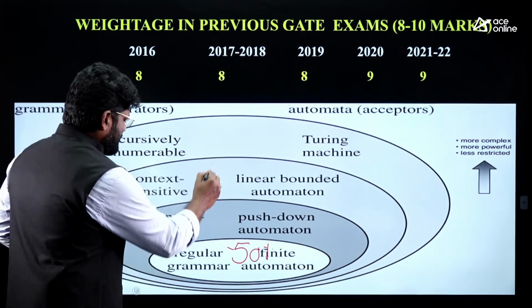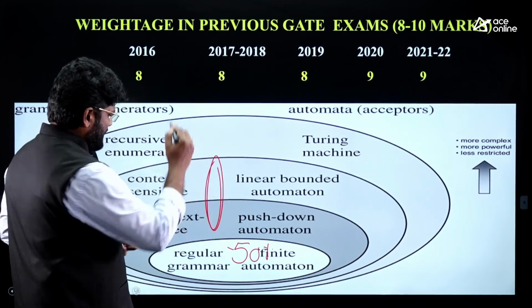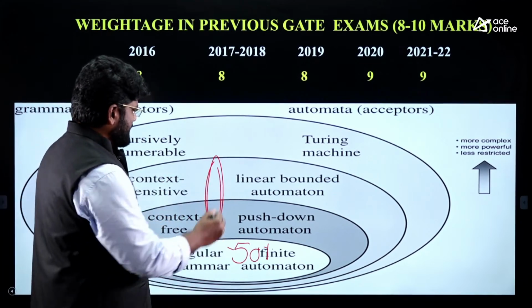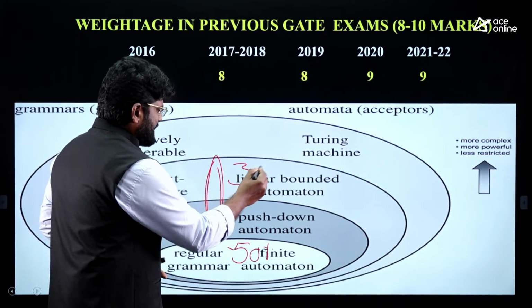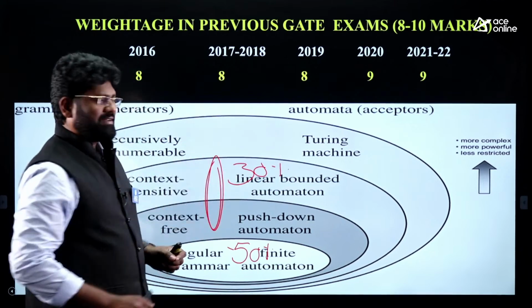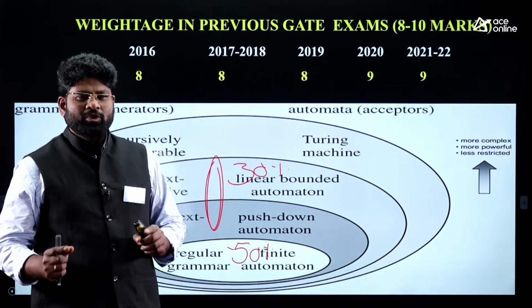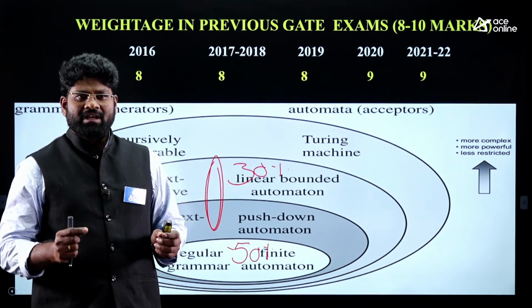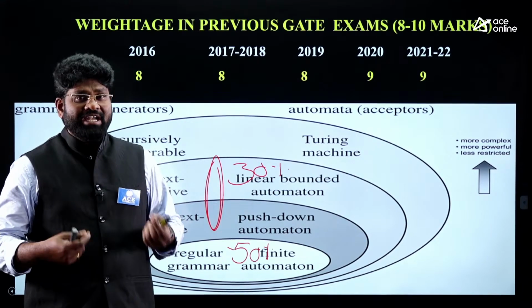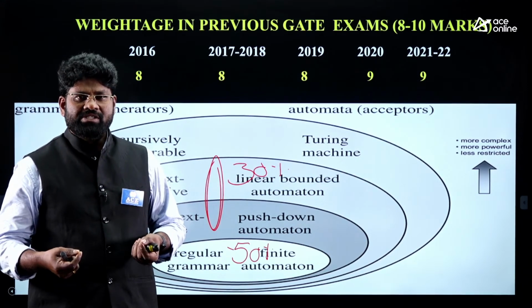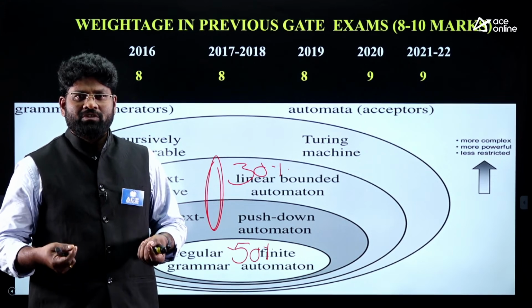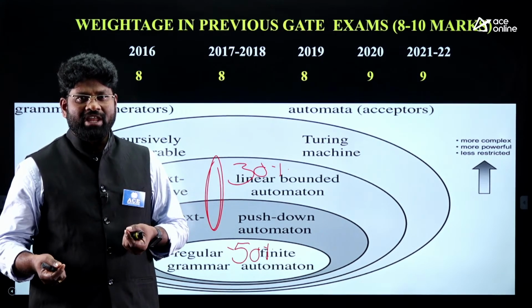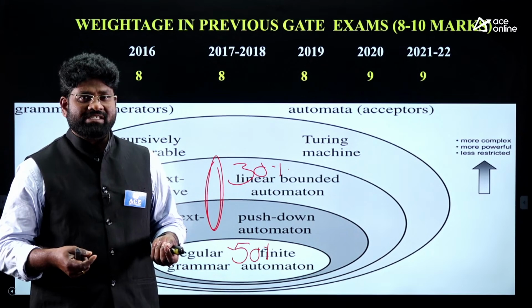After that, have a look at these 4 titles. These titles will give you 30% of weightage for the examination. Later, you may have an examination question from either the undecidability concept, or on Turing machines, or recursive languages or recursively enumerable languages.